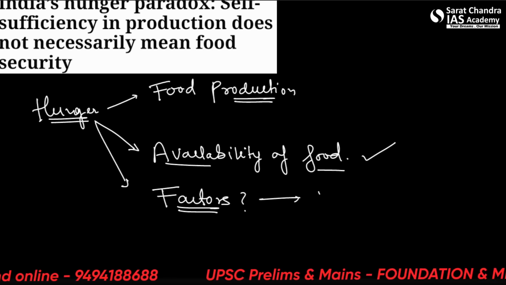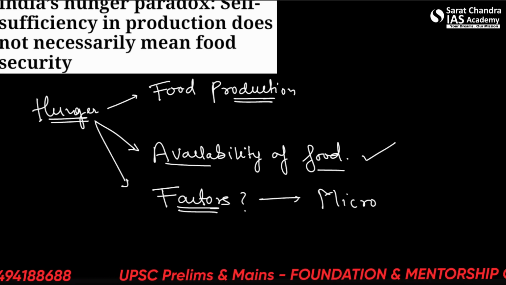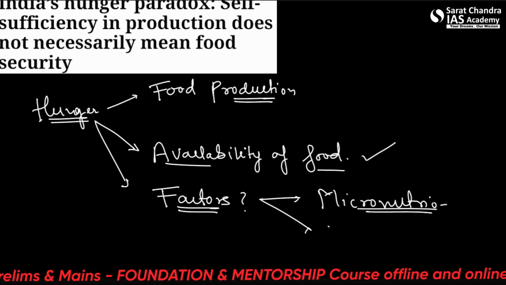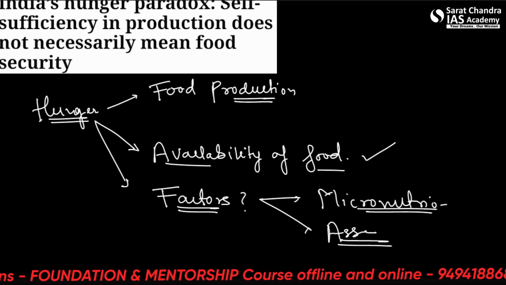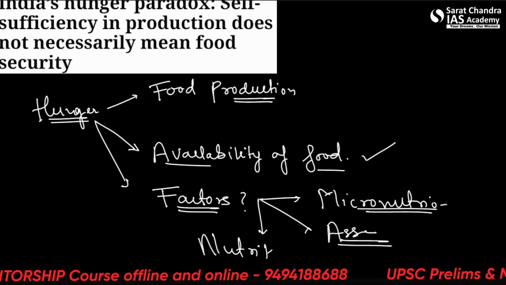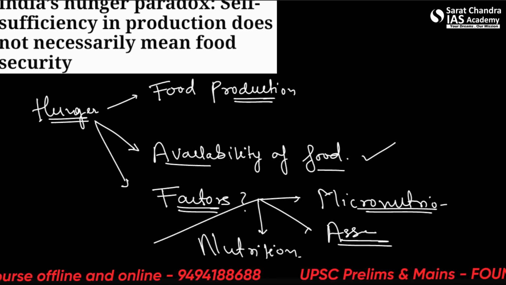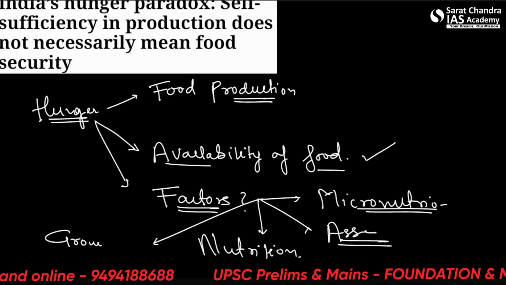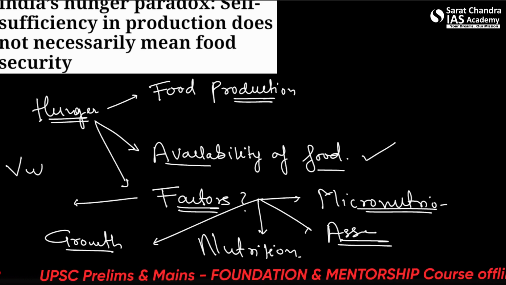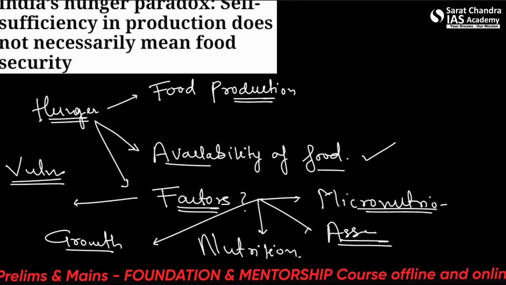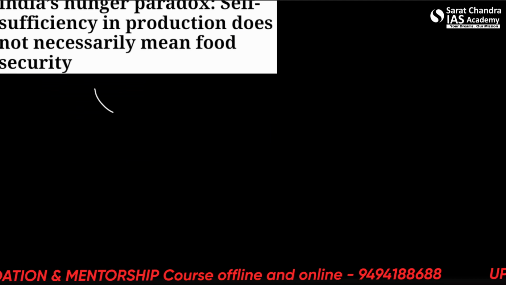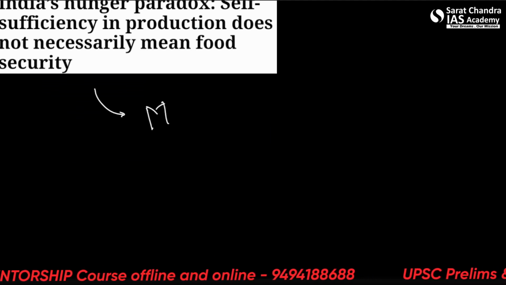This can be micronutrition. It can be the accessibility to the food. It can be the nutrition that is actually being provided by the food. The growth pattern. The differential hunger in the especially vulnerable groups. So let's see all this and note down the points which can be useful for our mains answer writing.